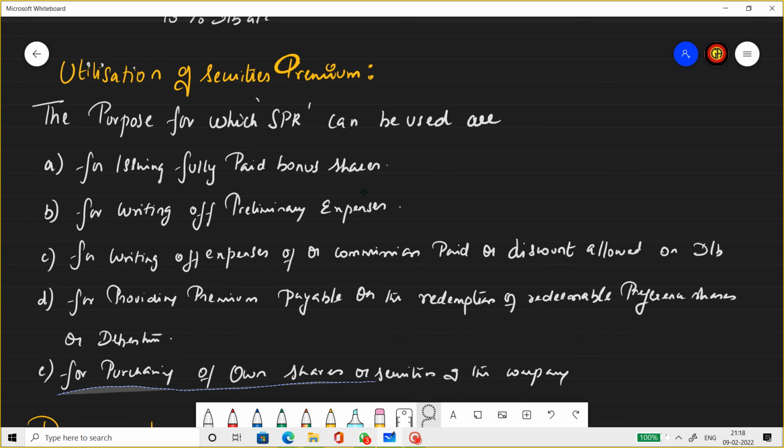And last but not the least, the SPR fund can be used for buying your own shares and securities. The company can utilize the SPR fund to buy its own shares and securities. So these are the 5 things that the company is allowed to do with the SPR fund. It is very important to focus on this area. 1 marks and 2 marks will come from this topic.